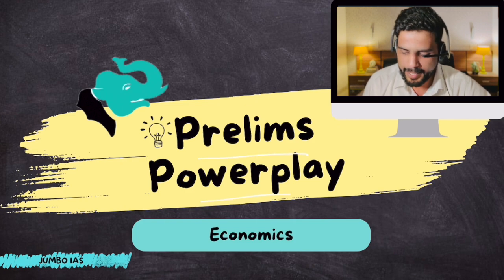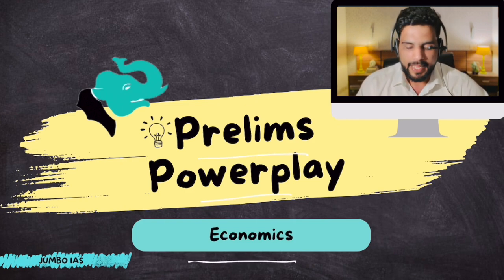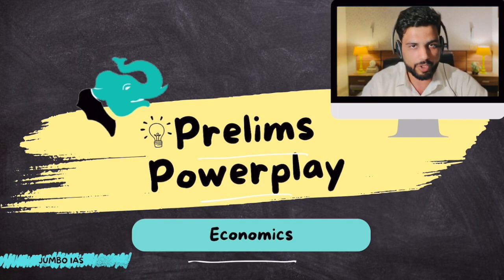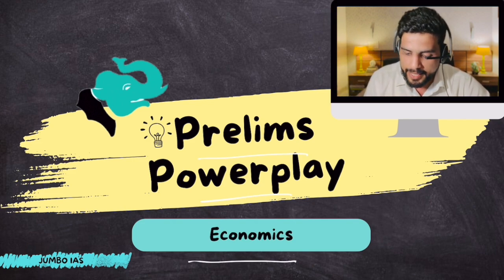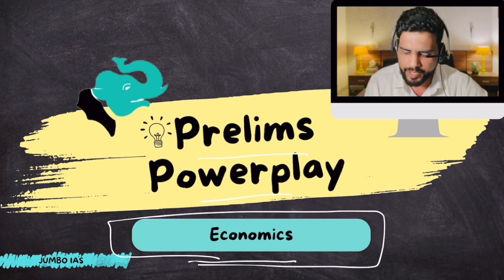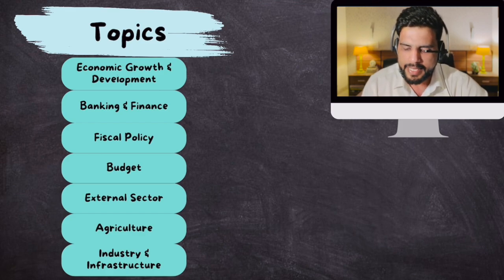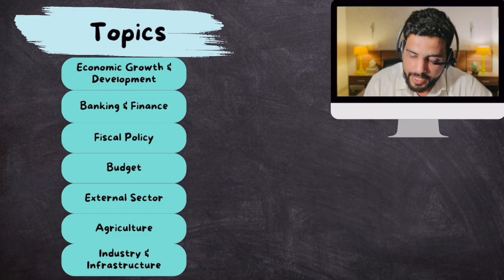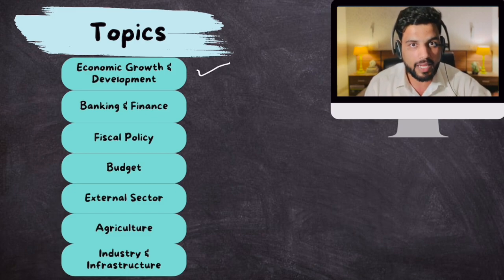Prelims Powerplay Economics section. Now, I told you that we have divided the entire year's current affairs into subjects. So in this lecture series, we will cover economics current affairs. And the entire year's economics current affairs are divided into these 7 topics. Topic number 1 is economic growth and development, which shall be covered today.